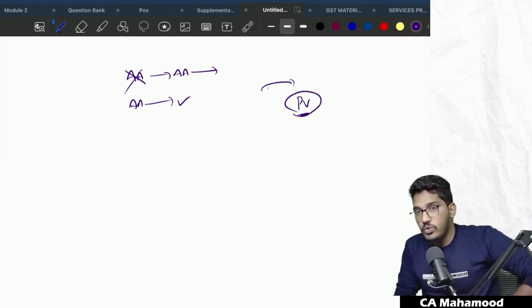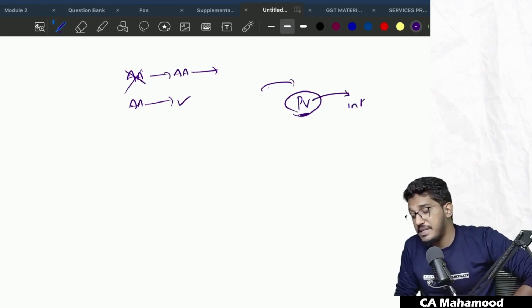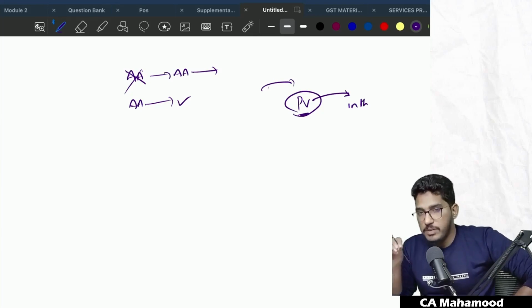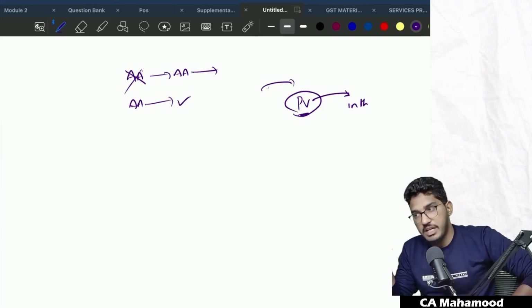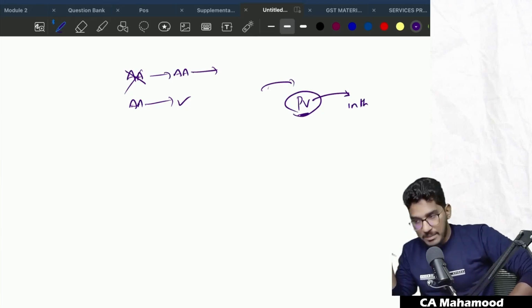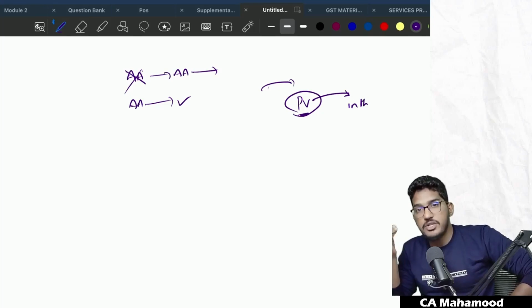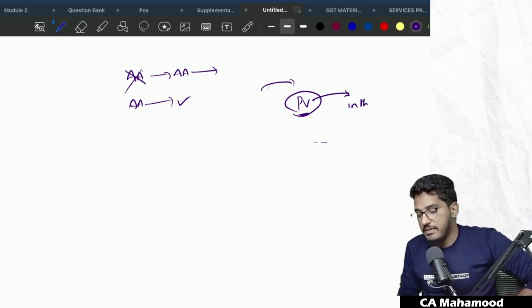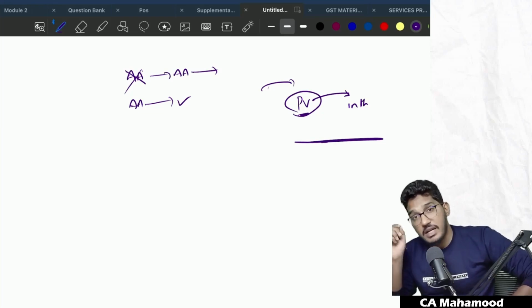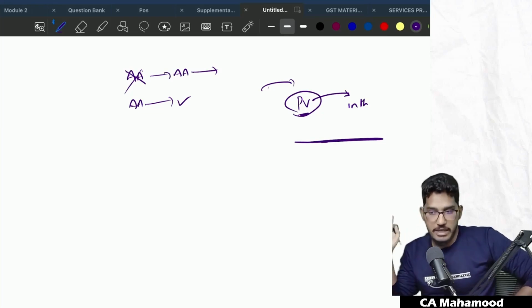And earlier the rule used to say that the proper officer shall come and do the physical verification in the presence of the applicant. That means when the proper officer is coming for physical verification, the applicant should be there. But now what they have done is they have taken away that requirement. Physical verification can happen even in the absence of the applicant also.